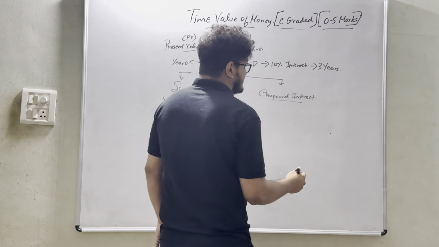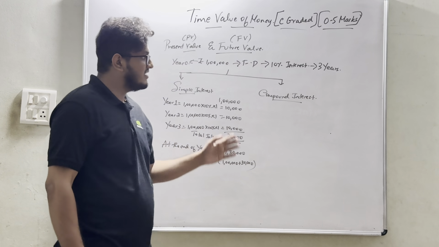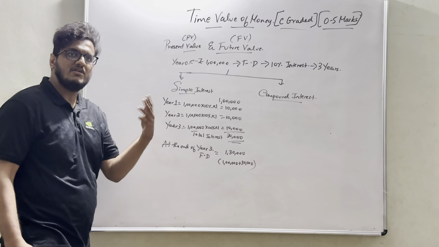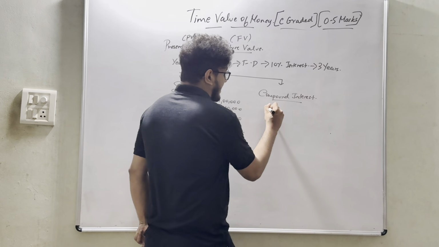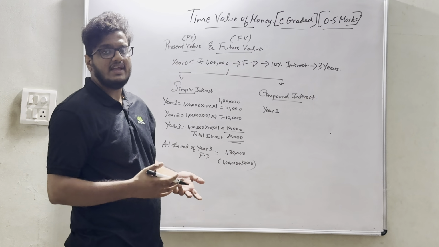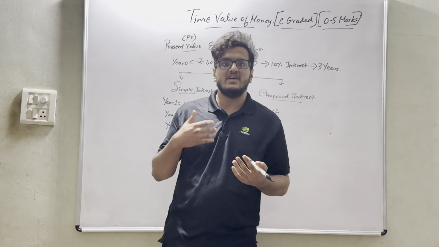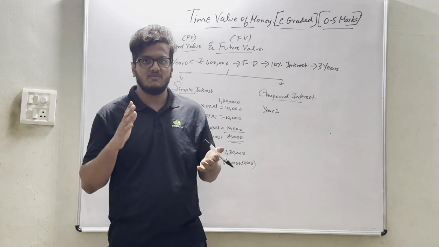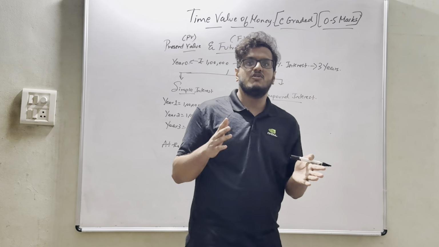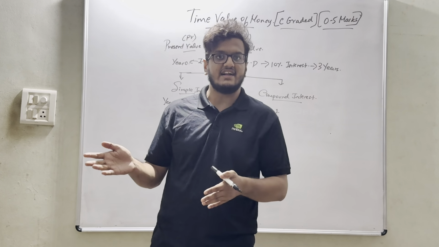Okay, so let's use it with compounding. Say 1 lakh, I had 10% FD interest for a period of 3 years. So at the end of year 1, how does compounding interest work? In our practical life, if we are investing 1 lakh, at the end of 1 year I would be getting 10% interest, that is nothing but 10,000. So what will be the value of FD? 1 lakh plus 10,000, which would amount to 1 lakh 10,000.